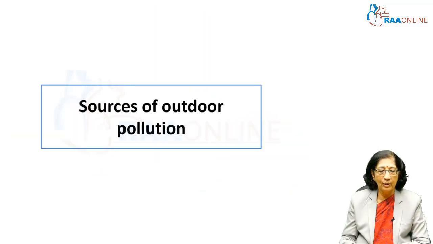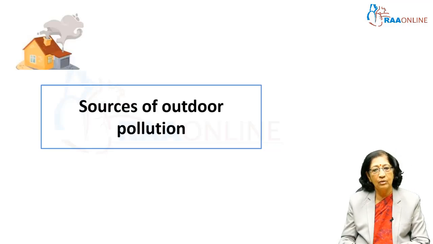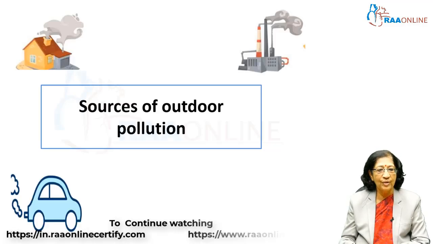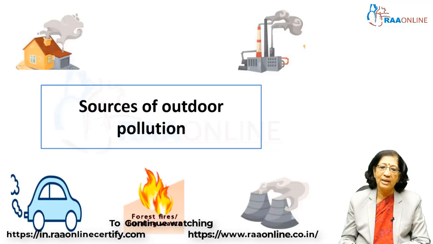When you look at outdoor pollution, indoor pollution can become outdoor pollution and escape through the chimneys, especially from cooking material, the burning of firewood, charcoal, etc. Outdoor pollution can also be from the factories, refineries and car exhausts. So, all these can produce outdoor pollution, and forest fires can be a natural source.